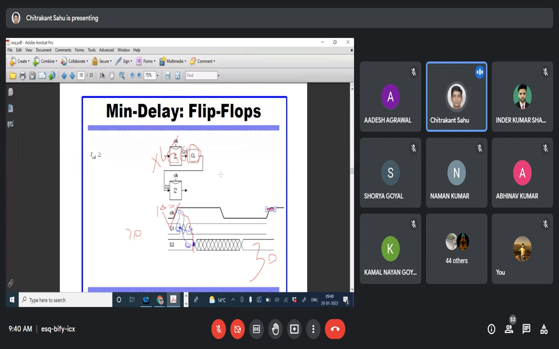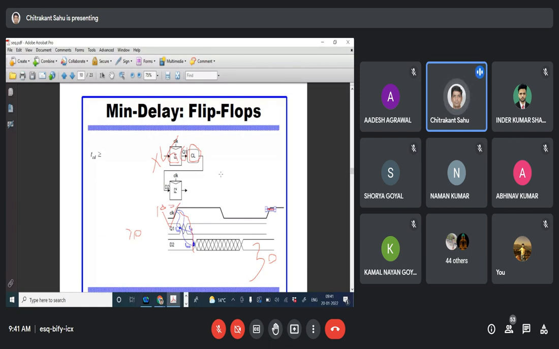That means at the rising edge of the clock, the input must be stable before some time, as well as stable after some time. Then only we'll get the correct output. If the clock is rising and suddenly the input changes, there may be a problem that the clock edge is not responded to properly, because there are various delays associated with it. That is why hold time is also very, very important.